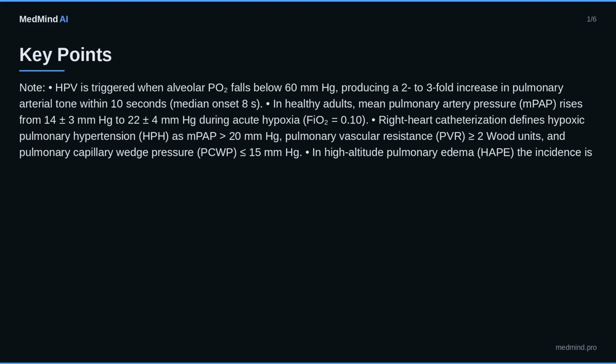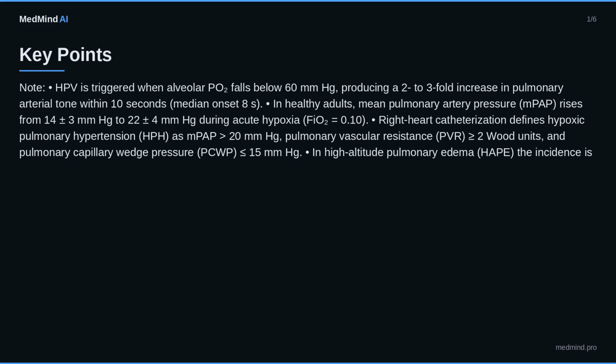Right heart catheterization defines hypoxic pulmonary hypertension, HPH, as MPAP greater than 20 mm of mercury, pulmonary vascular resistance, PVR, greater than or equal to 2 Wood units, and pulmonary capillary wedge pressure, PCWP, less than or equal to 15 mm of mercury.